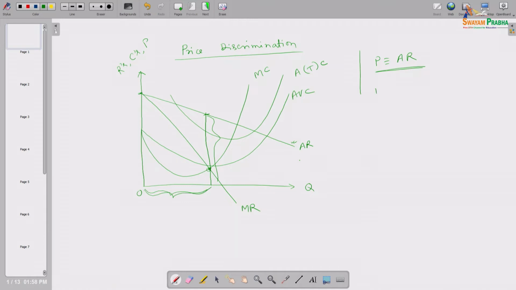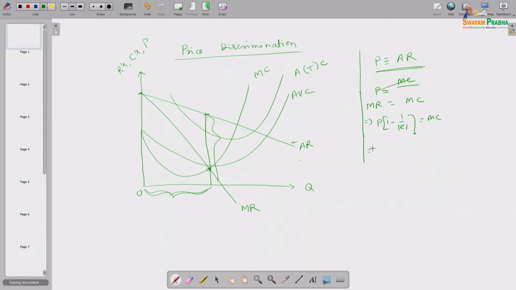follows competitive behavior, he is setting price equals to MC. So, we have shown yesterday the profit maximizing condition MR equals MC, where MR is price into 1 minus 1 upon absolute E, and that equals MC.